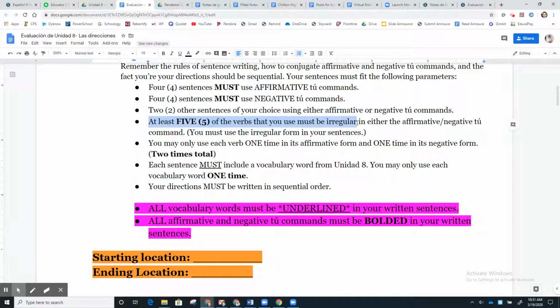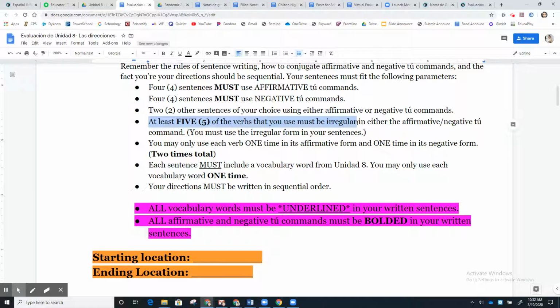Any -car and -gar verbs are too. So let's use tomar as our example. No, bad example. Sorry. Tocar as our example, okay? Tocar as an affirmative tú command is regular, right? It means to touch or to play an instrument, right? So toca means play or touch. Versus if you use it in its negative form, it is then a spelling changer, so it's no toques, toques.